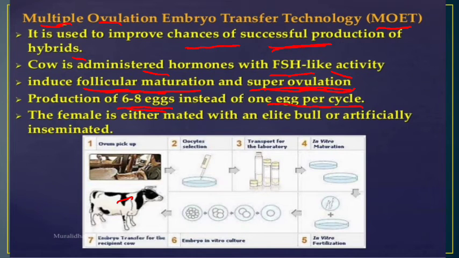Once this egg is released, ovary-मा जब ova, this egg is released, sometimes the जुन चाहिँ egg छ that will be fertilized with the help of the elite bull, okay, or otherwise sometimes artificial insemination will occur, okay.